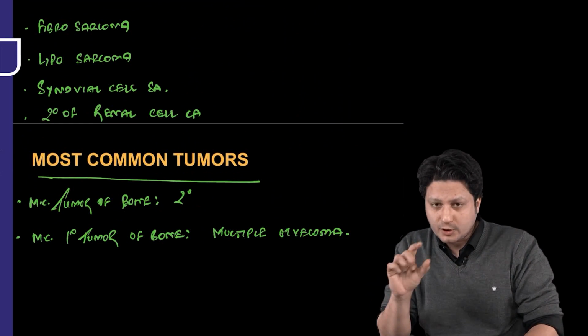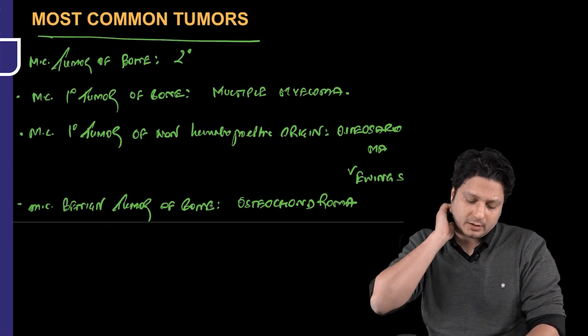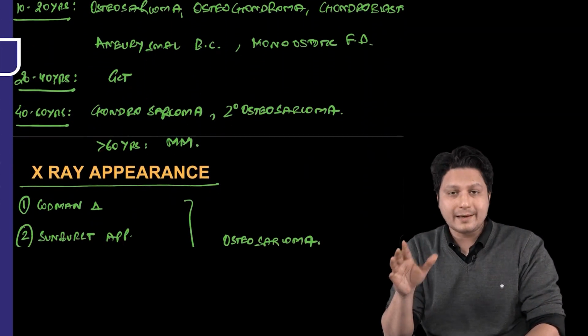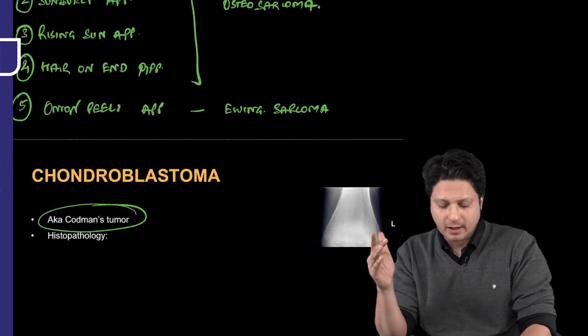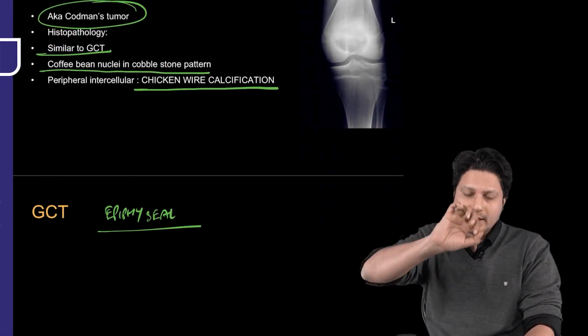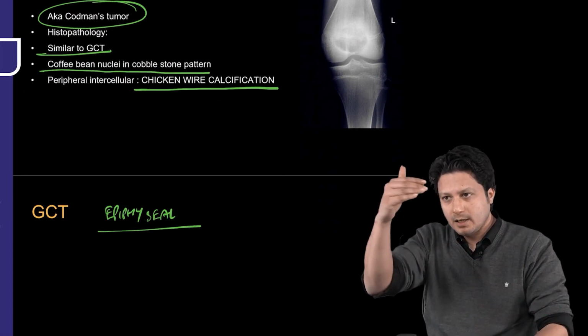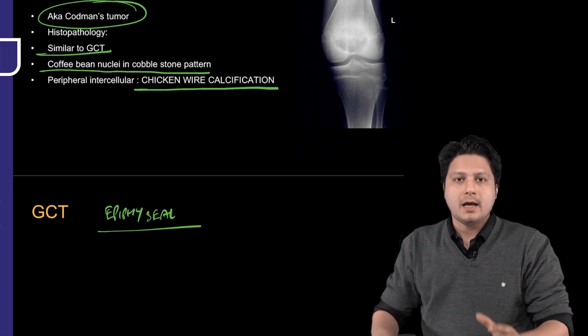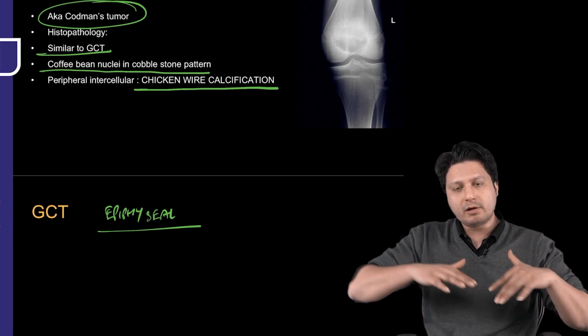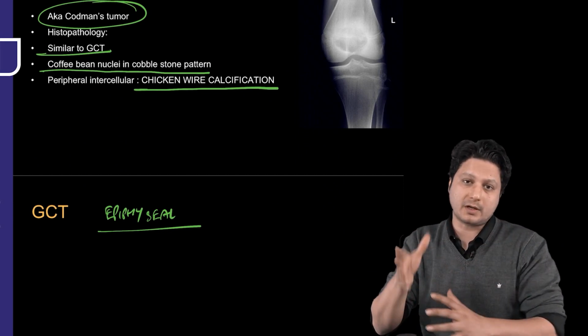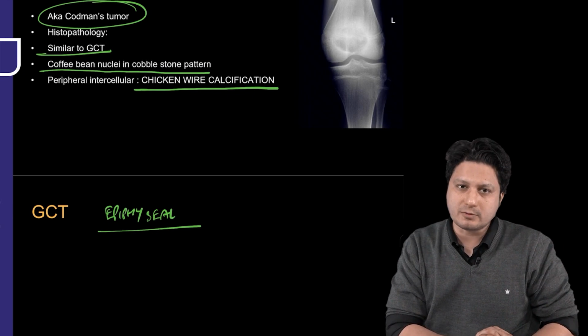Then the radio-resistant tumor related questions are very important. Then the most common tumor overall, age predilection, which will help you in ruling out the diagnosis. And then finally the individual tumor. There are some of the facts which were important for you to remember individually for that particular tumor. Now, having this much in your background, it will be much easier for you to mark the correct answer related to the X-ray findings of this particular tumor.